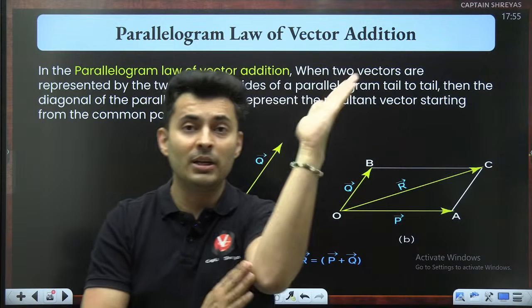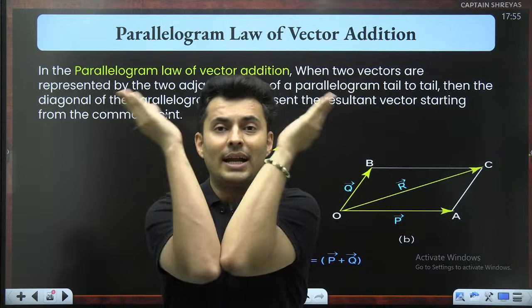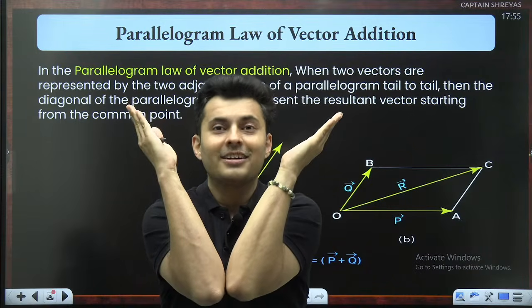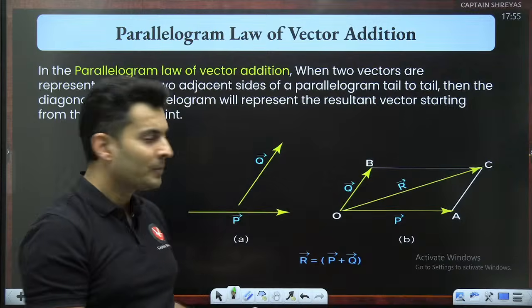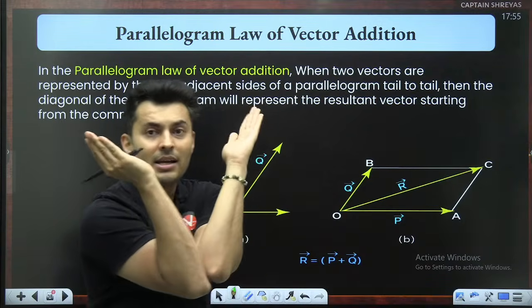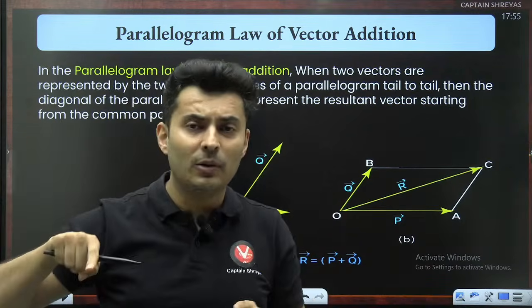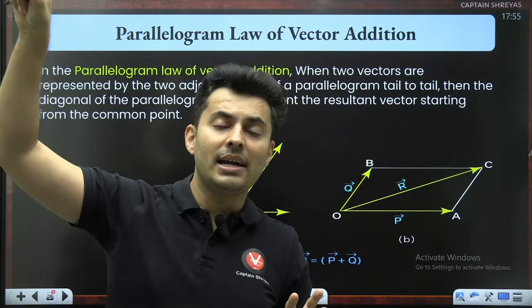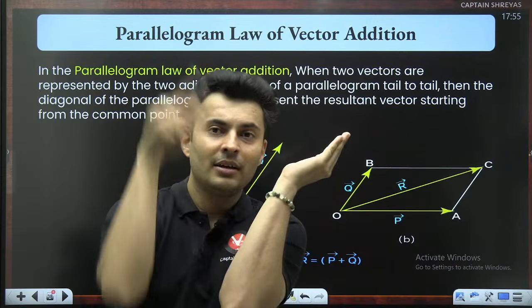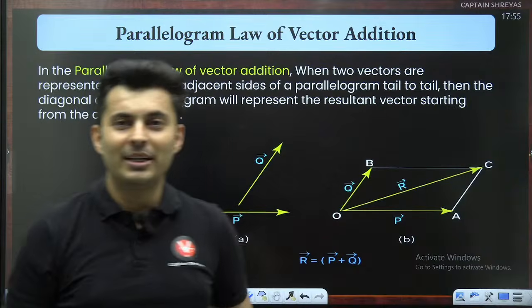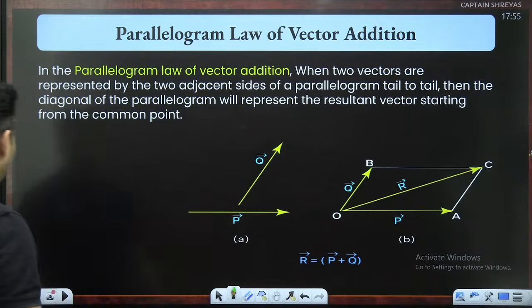Remember, what did you do to measure the angles? You attach the tails together, right? Same thing you're going to do. You're going to attach the tails together and construct a parallelogram, and you will draw the diagonal starting from the common tail. That's it. That is the resultant vector.